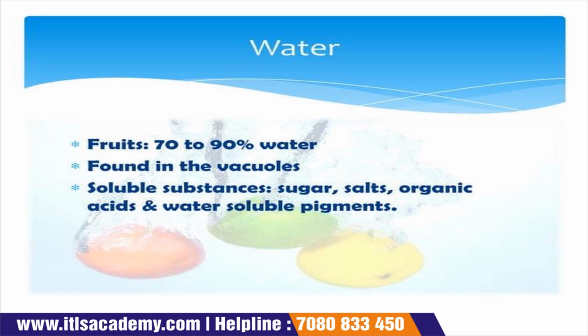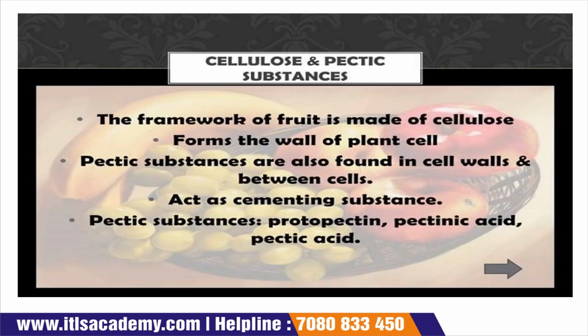Now water. Fruit consists of around 70 to 90% water, and this water is found in vacuoles. Soluble substances like sugar, salt, organic acid, and water soluble pigments are also present in a fruit. Cellulose and pectin substances. The framework of fruit is made up of cellulose. We all know that fruits are made up of cellulose, which forms the cell wall of a plant cell.